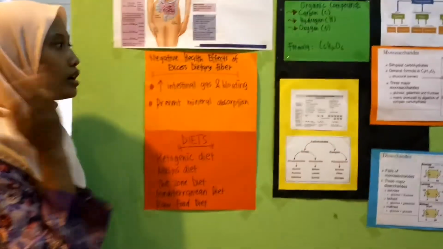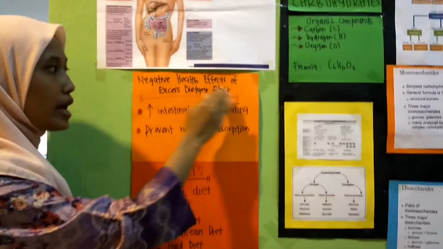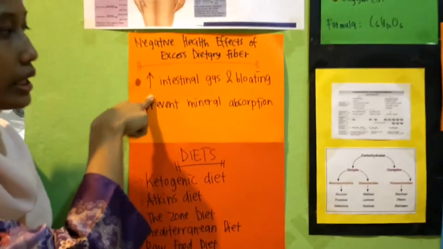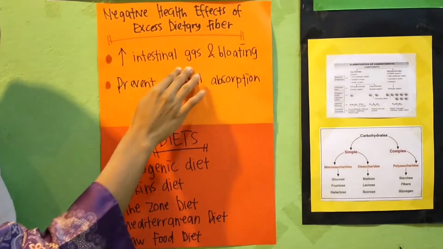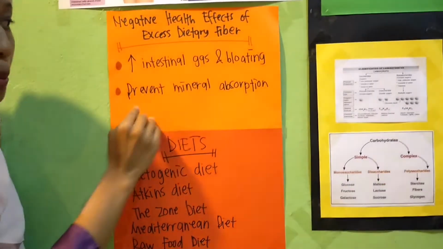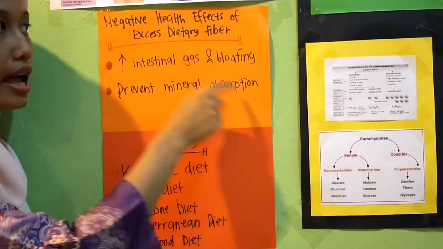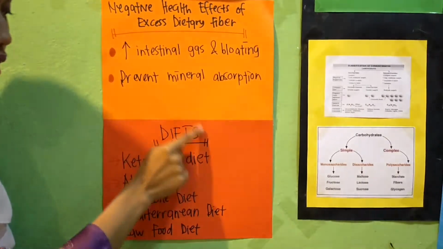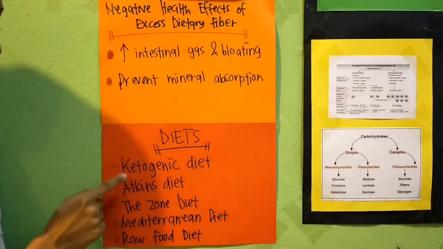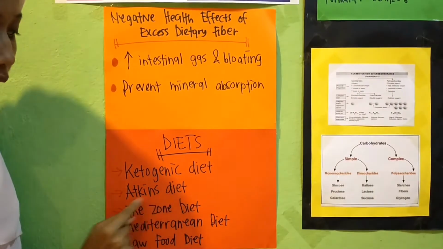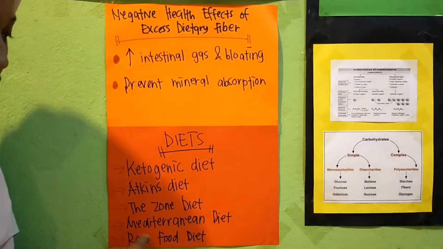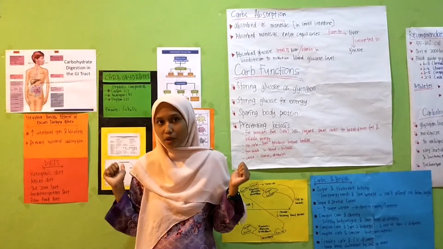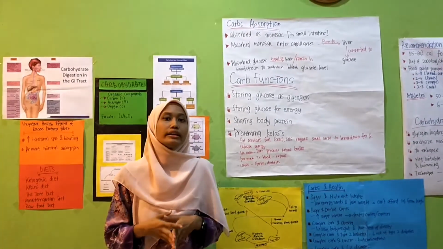Okay, I will explain the negative health effects of excess dietary fiber, of which there are two. First, increased intestinal gas and bloating, and it will prevent mineral absorption. This can be avoided by doing a diet. Favorite diets are the ketogenic diet, Atkins diet, the zone diet, Mediterranean diet, and raw food diet. To know about carbohydrates, I will show you a video about it.